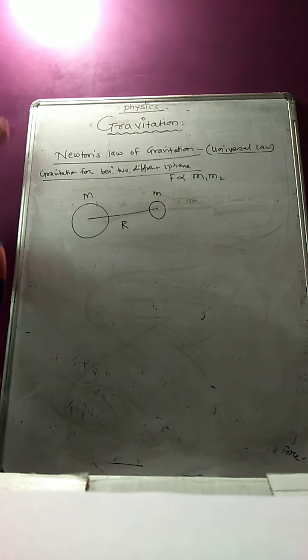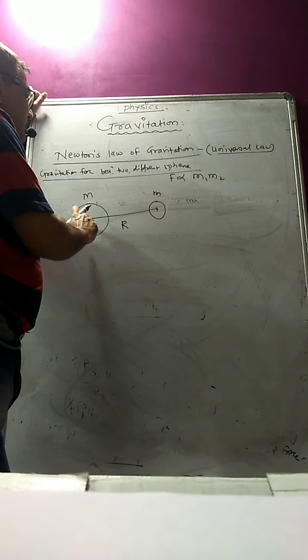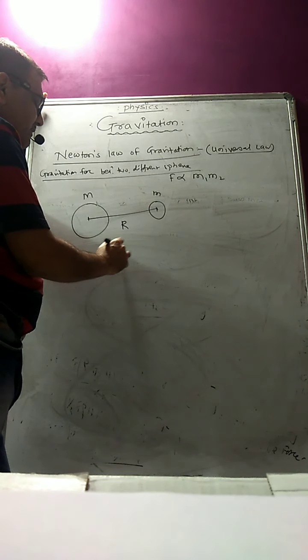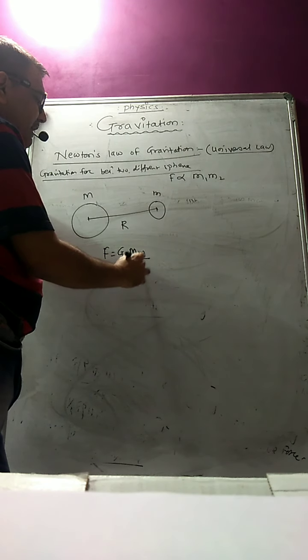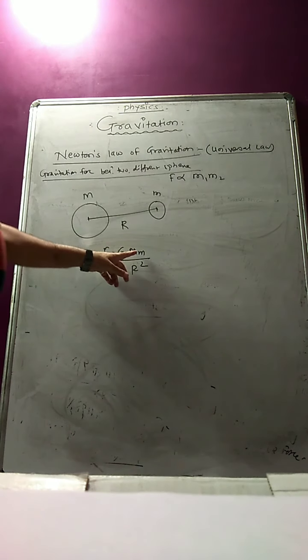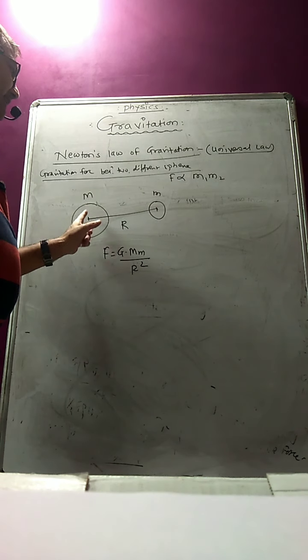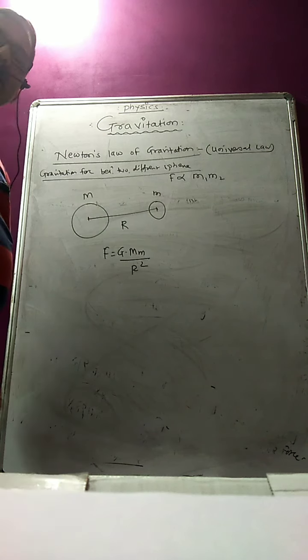Now, in terms of the density of the earth, the force will be F is equal to G M into m by r square, where M is the mass of the earth and small m is the mass of the body. This body is always attracted towards the earth. Remember, divided by r square.